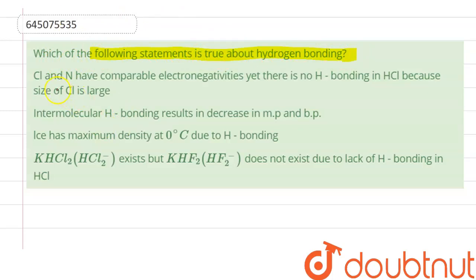Our question is, which of the following statements is true about hydrogen bonding? Let us see here. First is: chlorine and nitrogen have comparable electronegativities, yet there is no hydrogen bonding in HCl because the size of chlorine is large. Let us see.